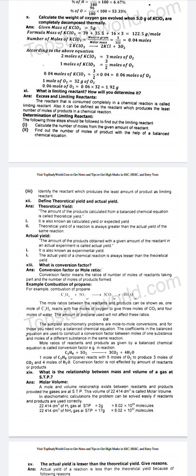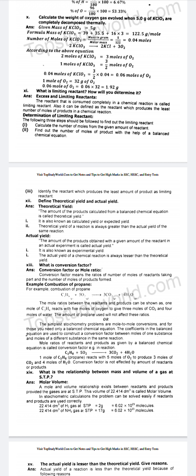Question number 12. Define theoretical yield and actual yield. Answer. Theoretical yield. The amount of the product calculated from a balanced chemical equation is called theoretical yield. It is also known as calculated yield or accepted yield. Theoretical yield of a reaction is always greater than the actual yield of the same reaction.